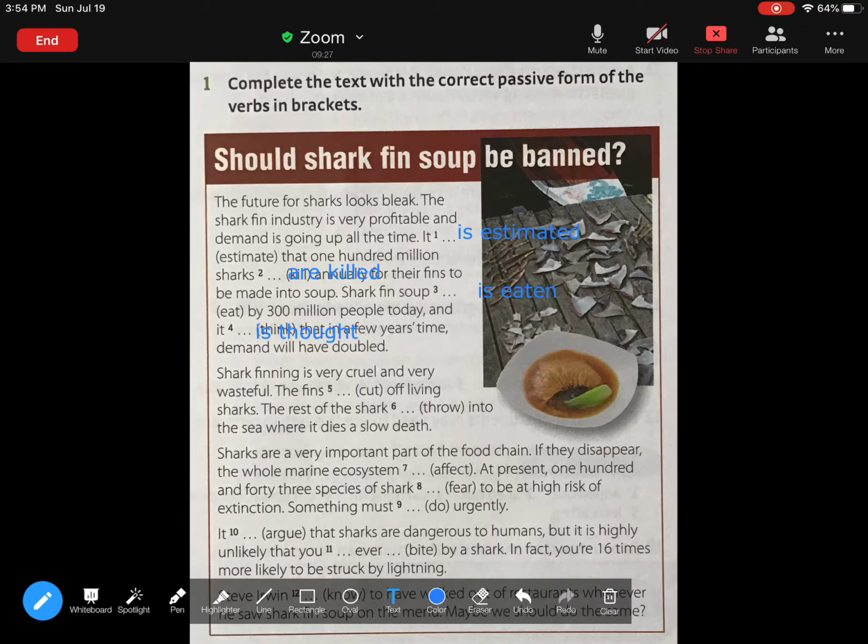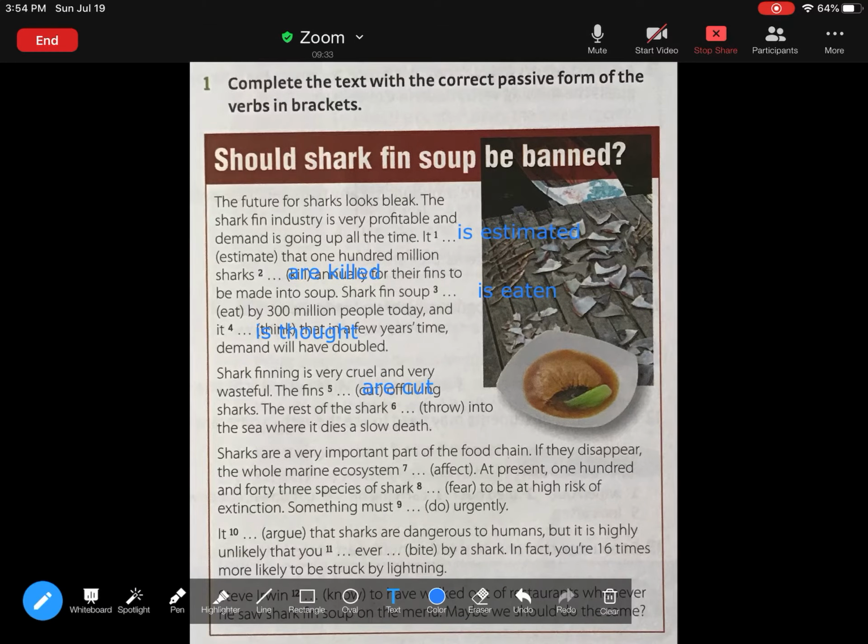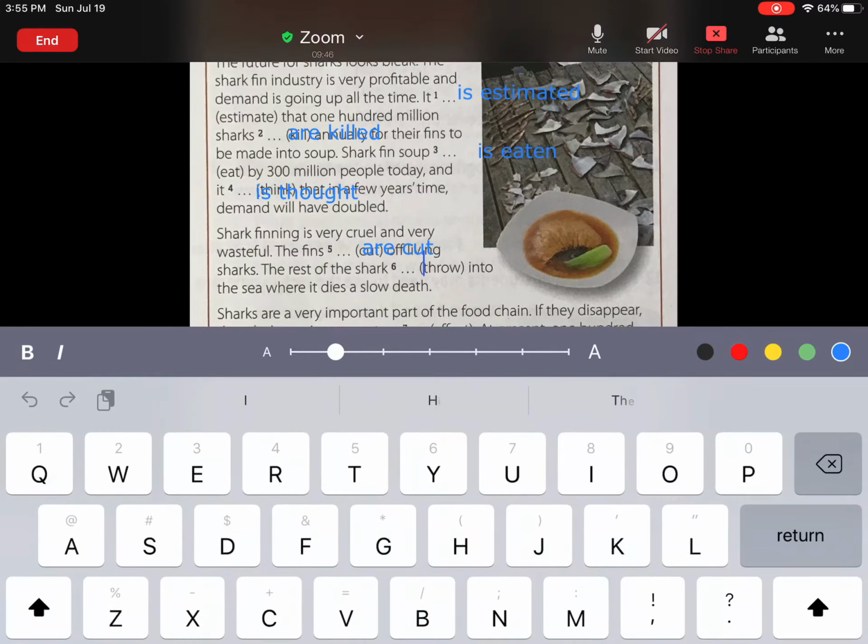The fins are cut off. The rest of the shark is thrown.